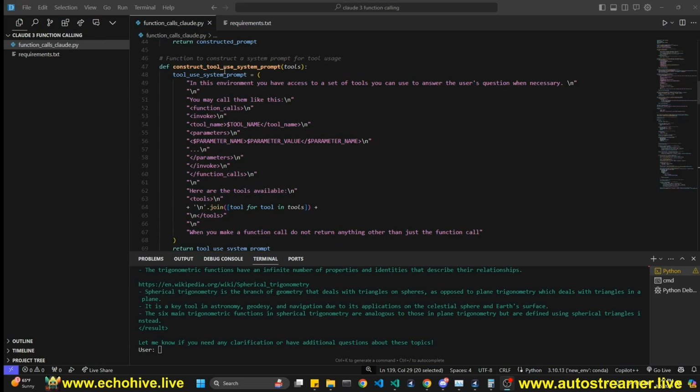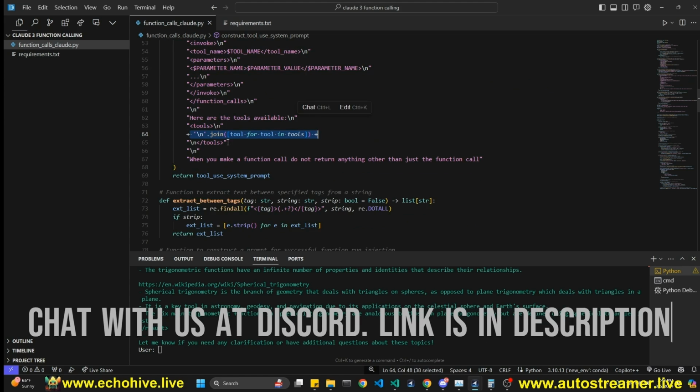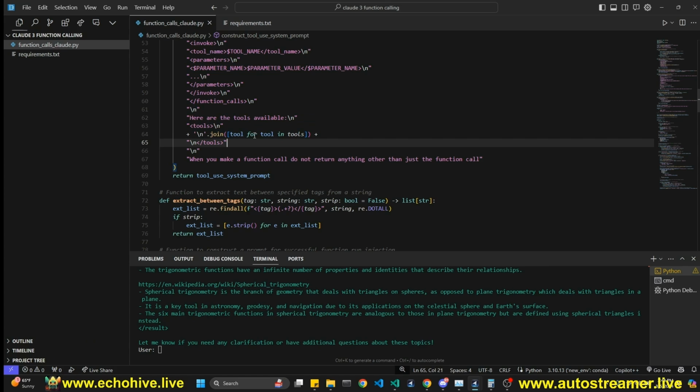So, like I said, the system prompt creation function is going to take in the tools list. And we say, in this environment, you have access to a set of tools you can use to answer users' questions when necessary. You may call them like this. So we describe to Claude how it's going to call it. It's going to return this structure to us. And just within the tools XML tags, we are doing an inline list comprehension and injecting each tool, which we're going to describe in a moment. Like I said, we only have one function.